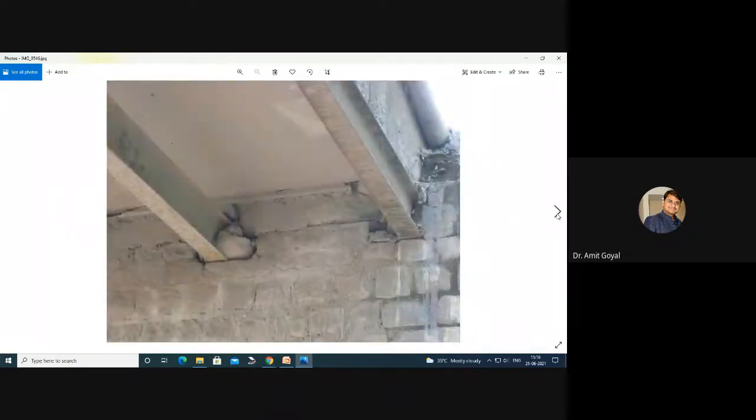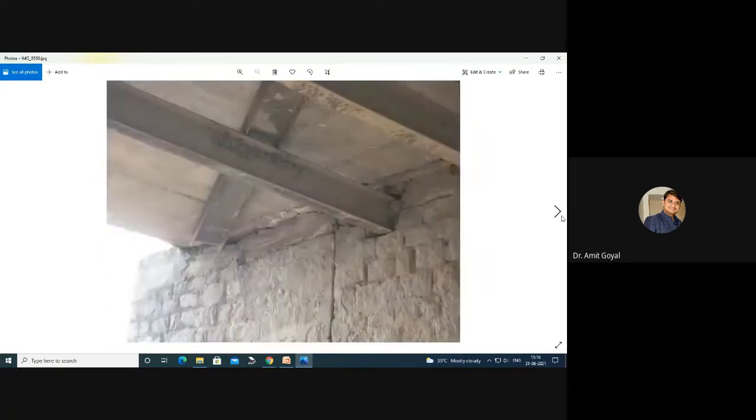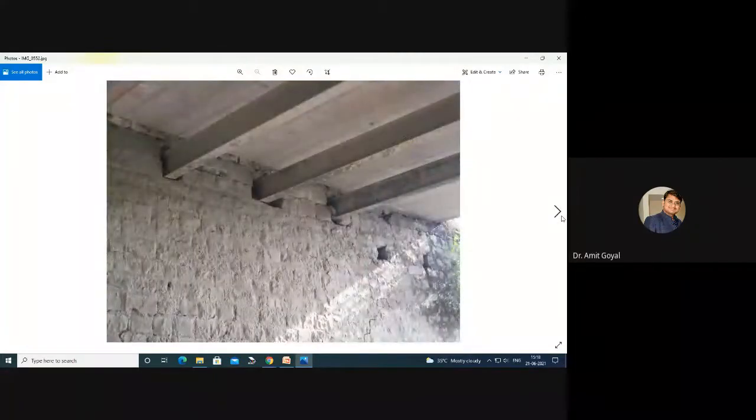Another bridge at the same location, just a few meters away. So this was the condition of it. You can see that there is no connection between the wall and this girder. Here, when we saw the second bridge, you can see that no diagonal girder was there.